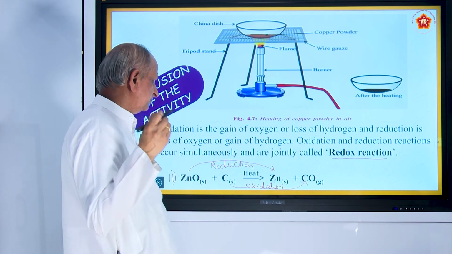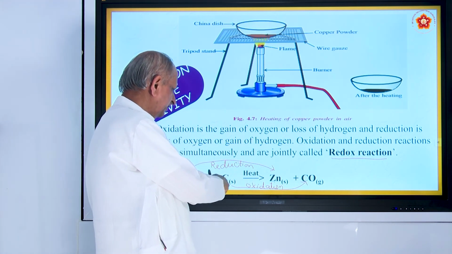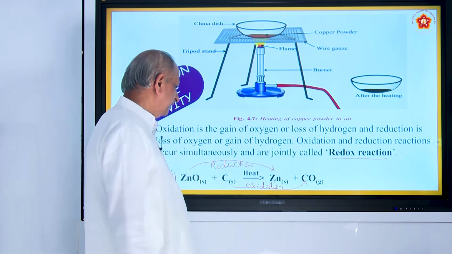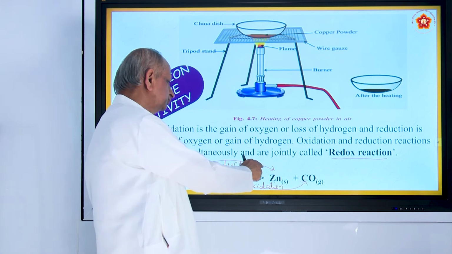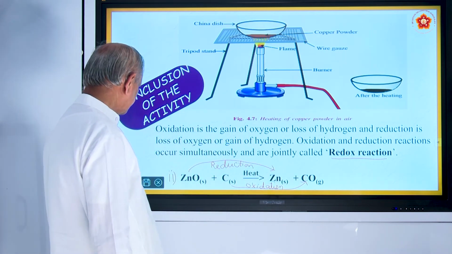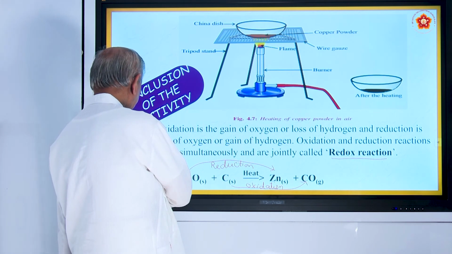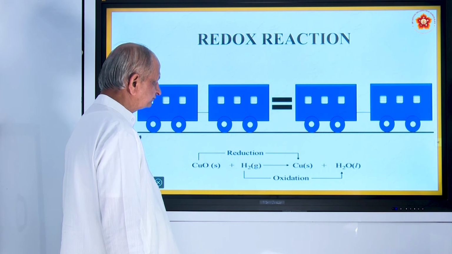You get copper plus water, and in this reaction zinc oxide reacts with carbon and is reduced to zinc, and carbon monoxide is formed. Okay. So, this is the example for redox reactions.